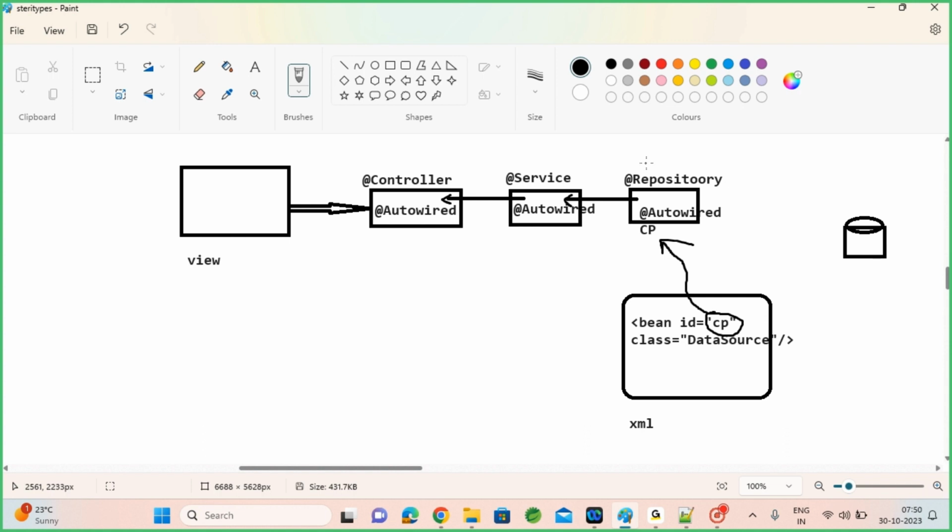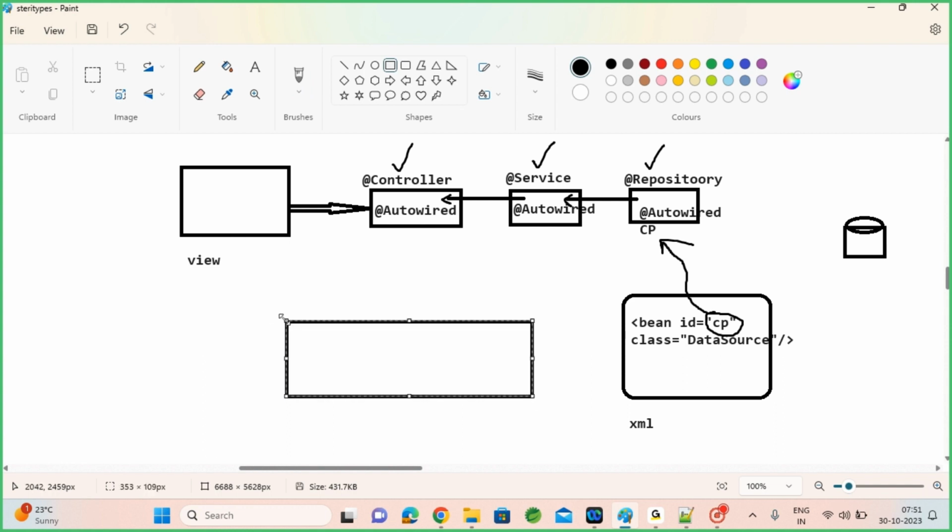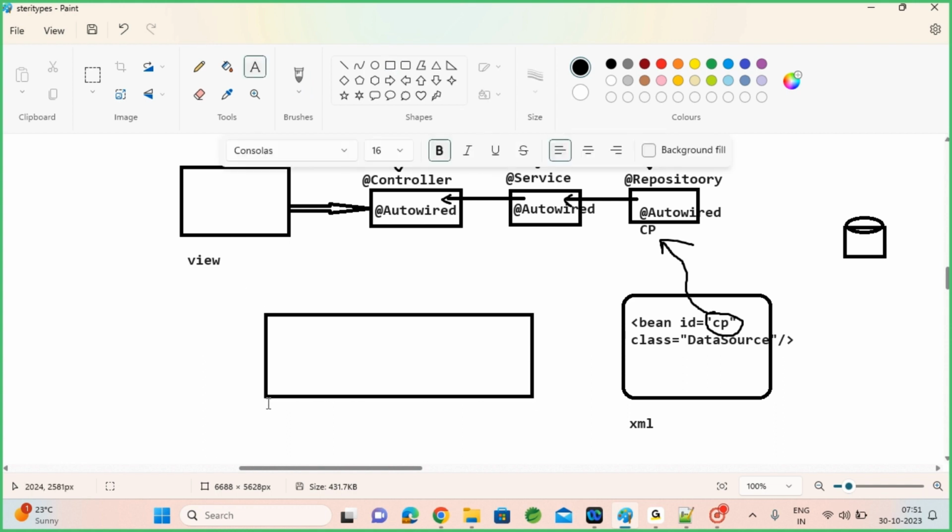So using stereotypes, your container will be creating these objects and they can be autowired, and XML beans also can be autowired. Finally, all these beans, with stereotype or with XML, whatever beans you have created, will be available to the IOC. Whenever you load and create them, the IOC will hold all the objects.